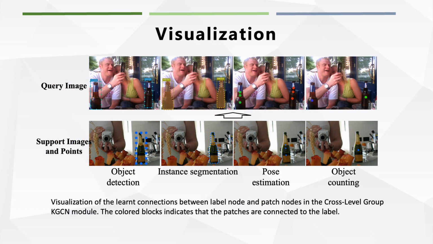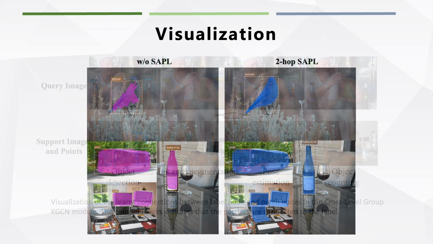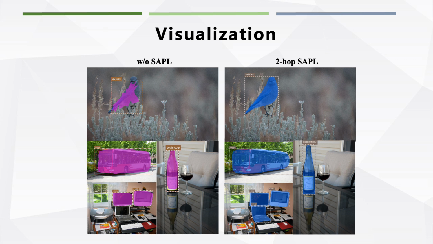We visually demonstrate UniFS's effectiveness and generalization to novel categories. The model adapts to various tasks by following instructions and using different point annotations, showing its flexibility and ability to handle diverse instance perception tasks. We visualize the impact of structure-aware point learning in UniFS. With SAPL, the model learns object structures better, producing accurate contours. In contrast, the L1-only model fails to capture point relationships, leading to uneven boundaries and incorrect boxes.